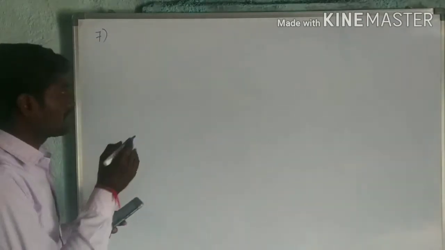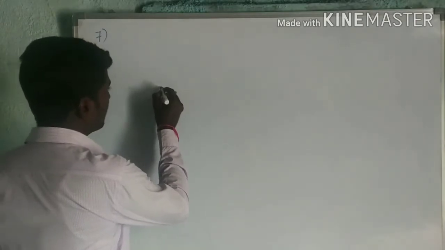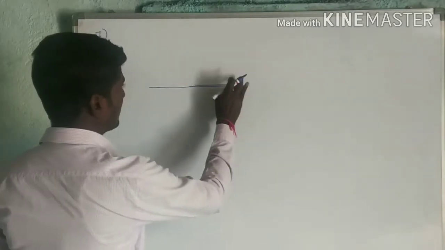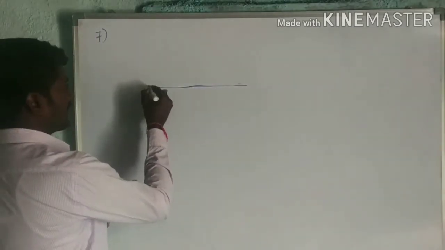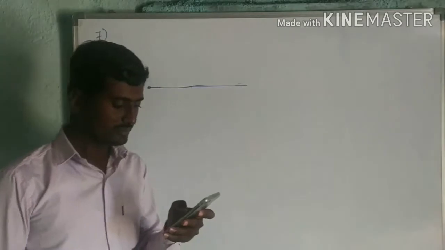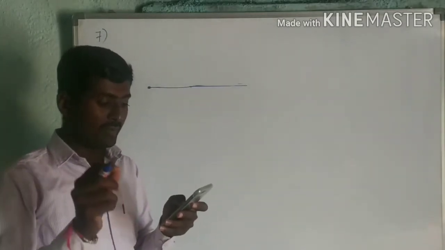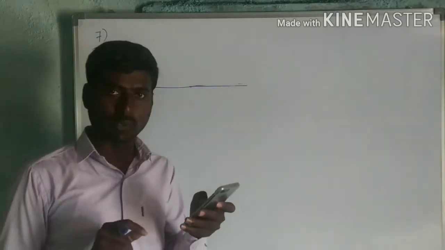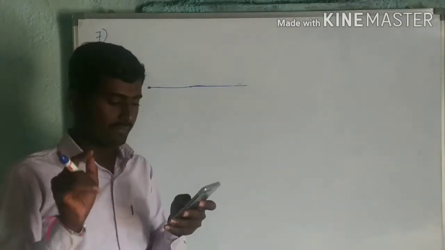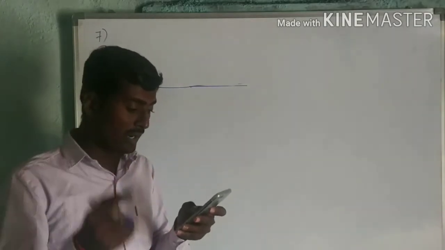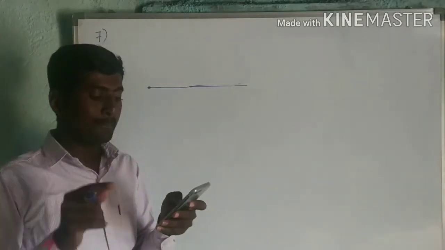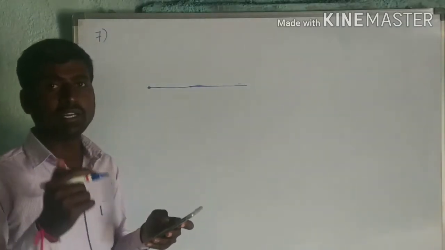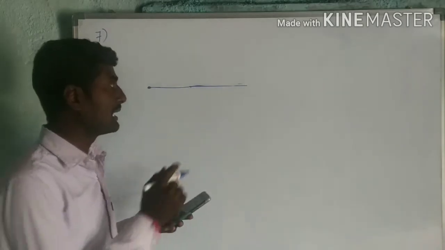From a point on the ground, first take a point on the ground. Let us say this is the ground, and let us take this as a point on the ground. Then you see, angle of elevation of bottom and top. First one is bottom because the word respectively is given. Angle of elevation of bottom and top of the transmission tower fixed at the top of a 20-meter high building are 45 degrees and 60 degrees respectively.